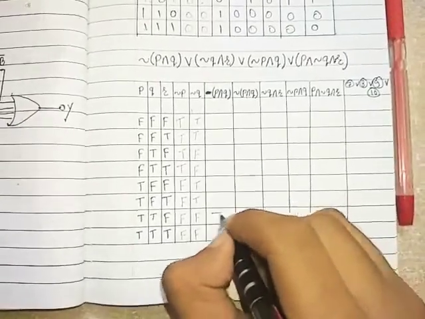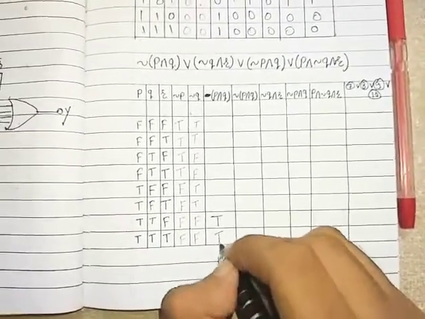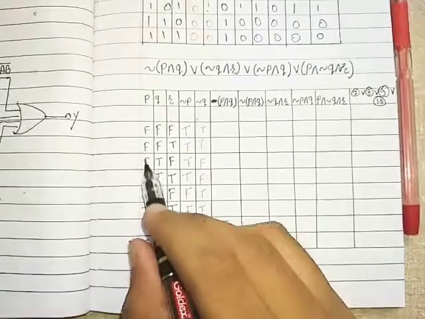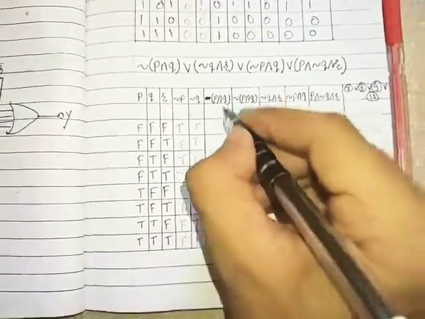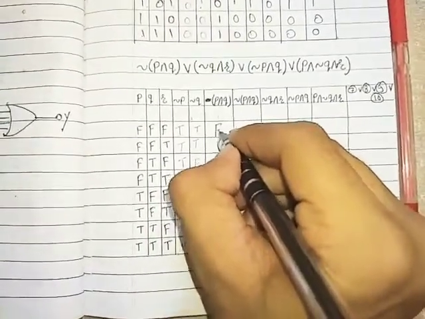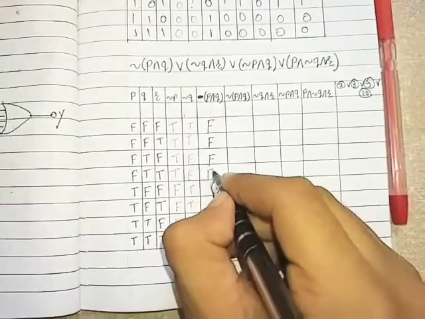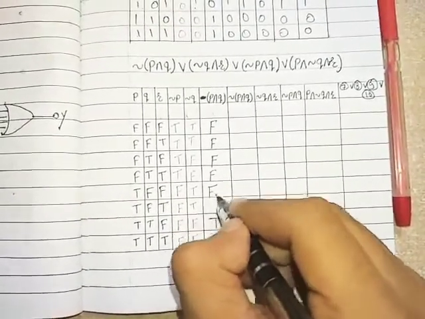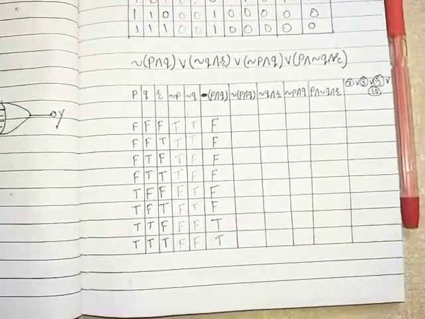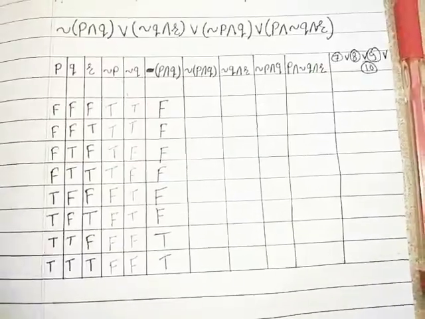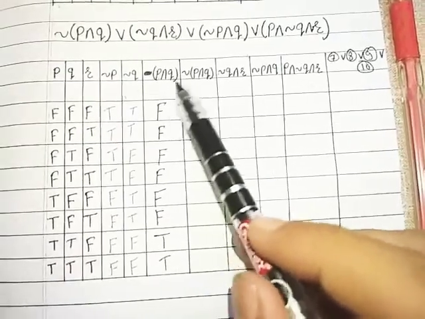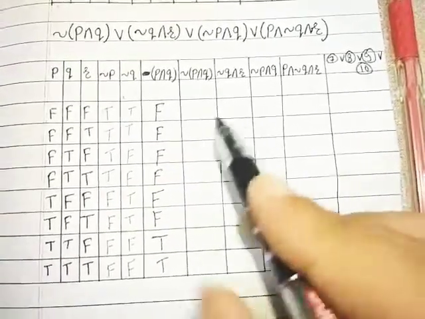Rest everywhere there was a false statement, so everywhere will be false. Now we require negation of this, so F will become T and T will become F.